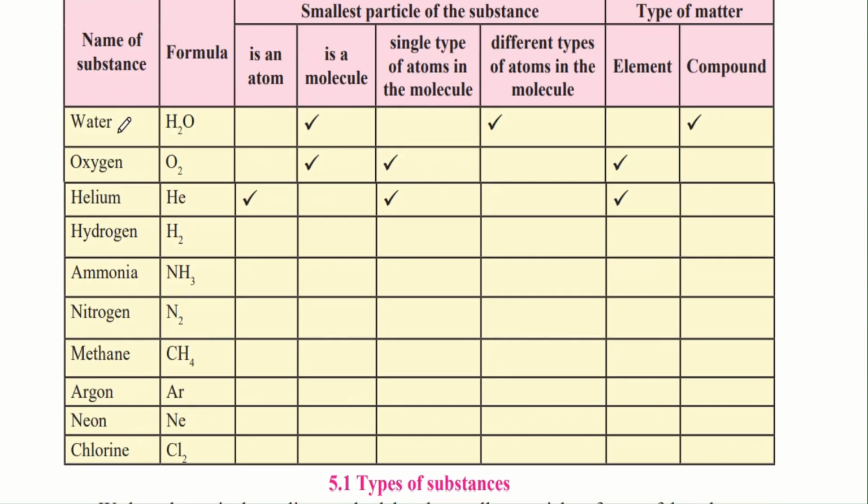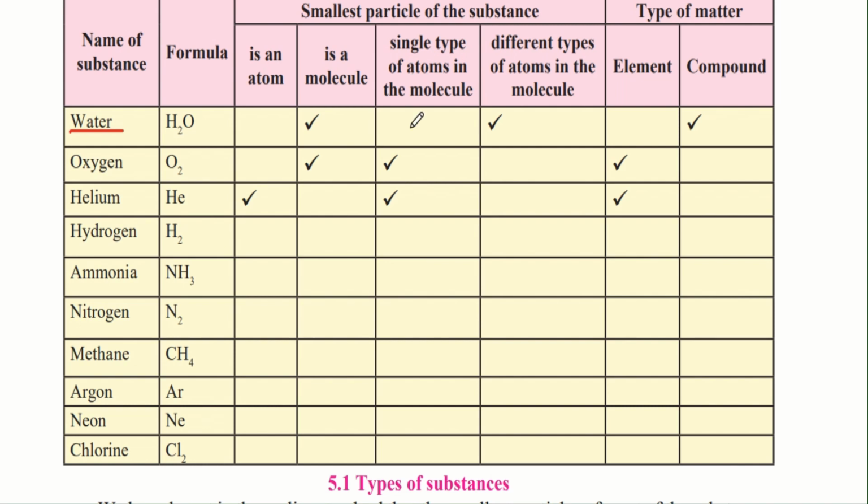So let us see the first example. The first example is very common and that is water. The formula for water is H2O, which is two atoms of hydrogen and one atom of oxygen. Hydrogen is denoted by H and oxygen is denoted by O. So water is nothing but two atoms of hydrogen and one atom of oxygen. So is it an atom? No, because it comprises more than one atom. Therefore it is a molecule, because a molecule is nothing but more than one atom combined together.